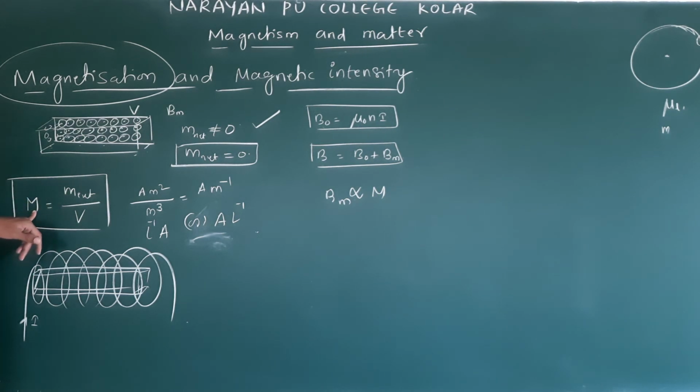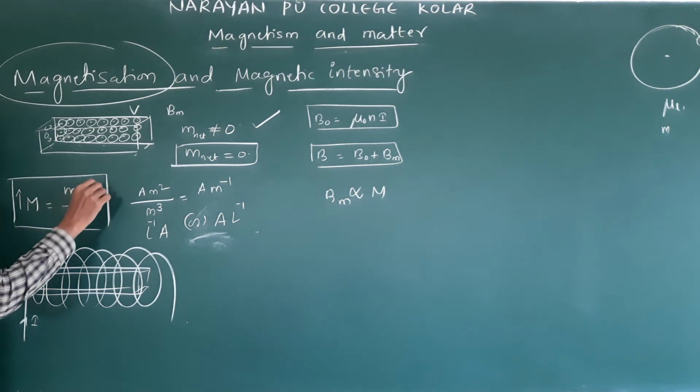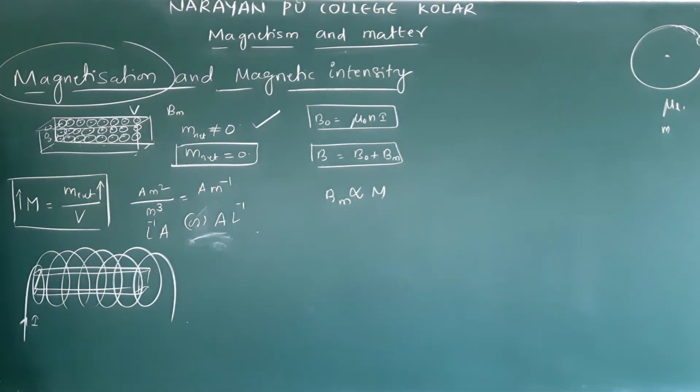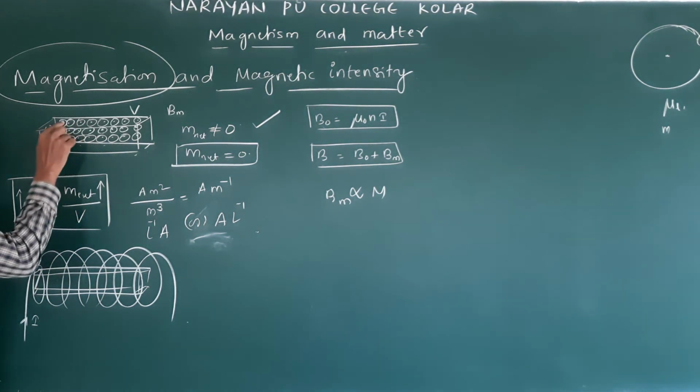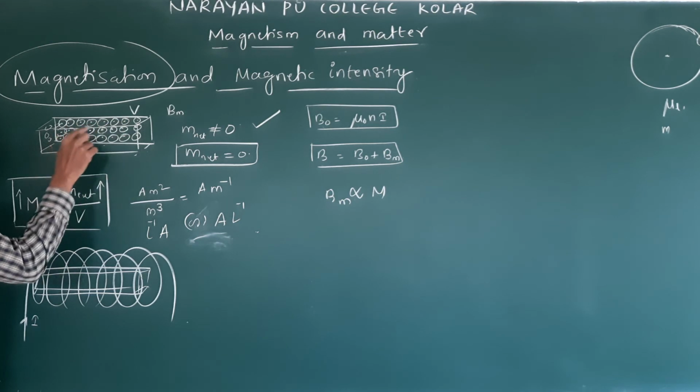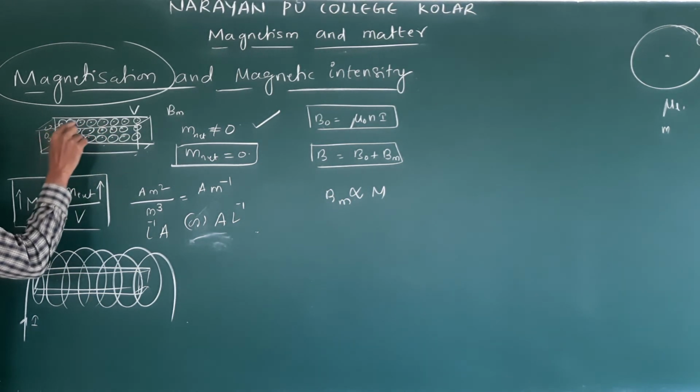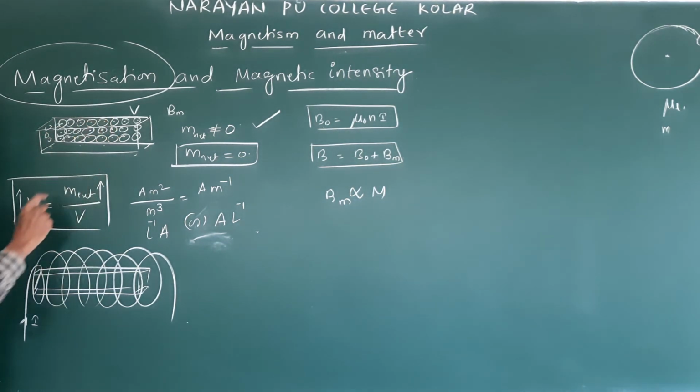When will M be more? If the magnetic moment is more, the dipole moment is more. The net dipole moment comes from the alignment of each single dipole. If this strength is more, obviously M is more. When M is more, obviously Bm is more.